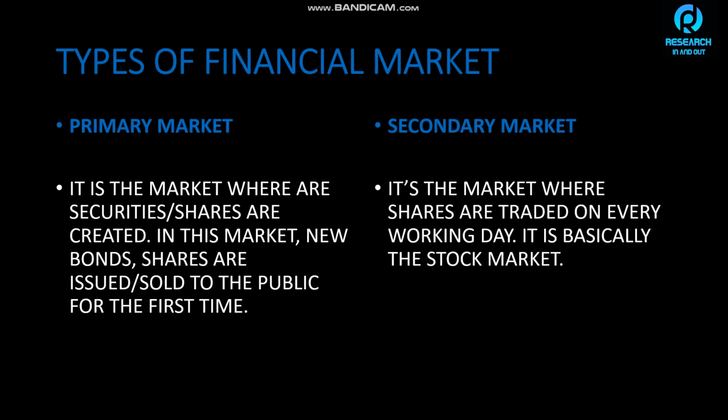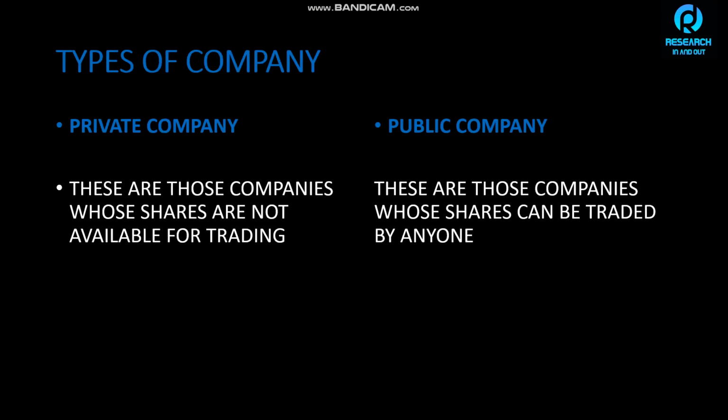Now that we know about the financial market, let's know about the types of companies. There are two types of companies: private company and public company. Private companies are those companies whose shares we can't trade. You need to have a lot of money, like in crores, to invest in these kinds of companies. So let's take a recent example.